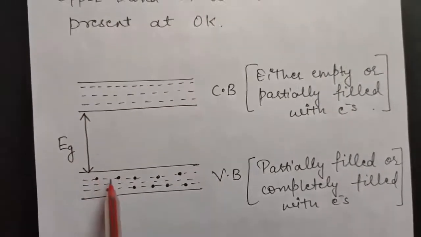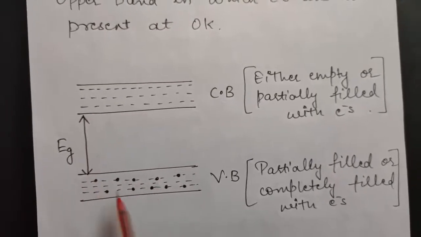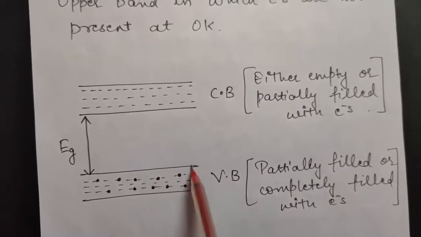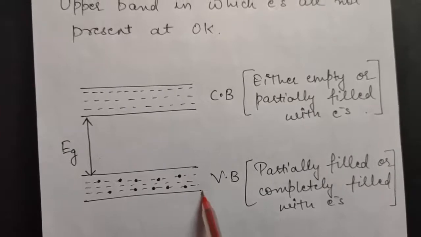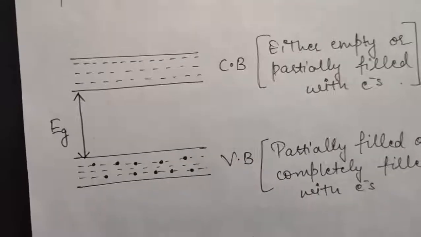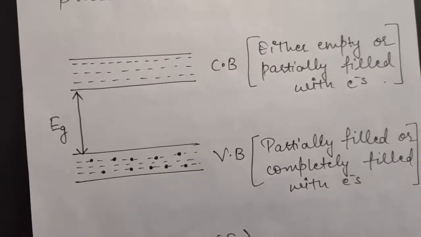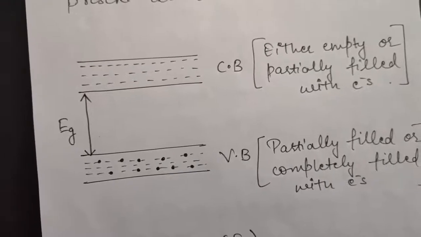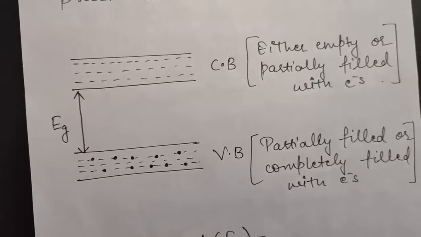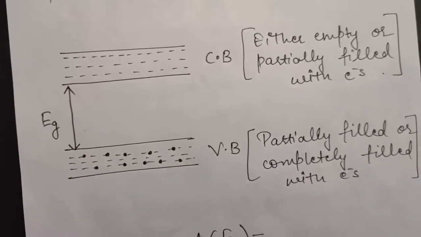So you can define this energy gap in two forms: this separation, or the minimum energy required by this electron to move from valence band to conduction band. These dotted lines are nothing but different energy levels of valence band. This is the highest energy level of valence band and this is the lowest energy level of valence band. Based on all these, that is valence band, conduction band and energy gap, band theory was postulated, and on this basis various materials, that is conductors, insulators as well as semiconductors, were defined.